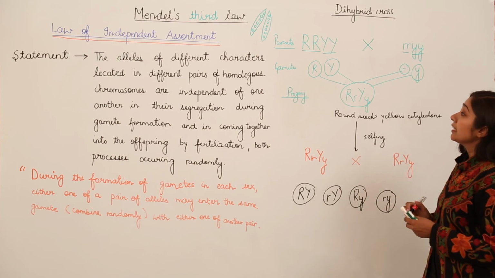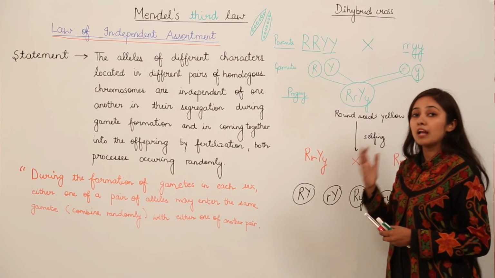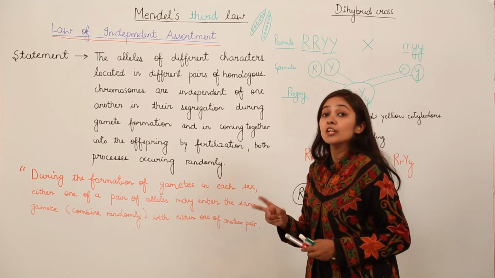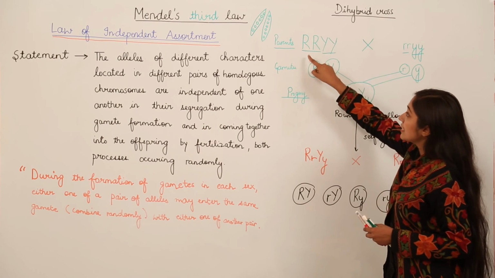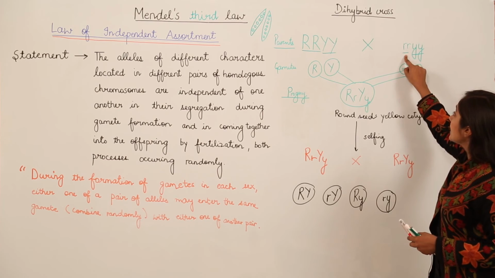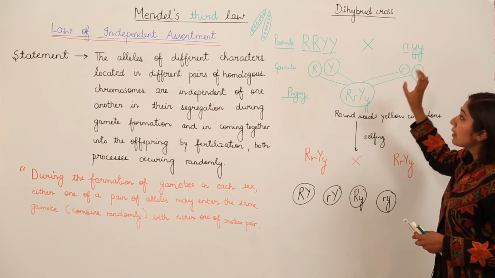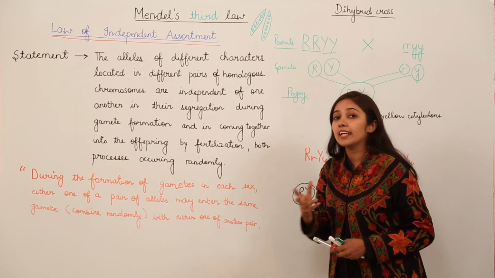So remember, till now what we have done is, we have taken the plants and we have considered two characteristics at a time. Round seeds with yellow cotyledons, wrinkled seeds with green cotyledons. Remember, the uppercase letter shows the dominant characteristic.